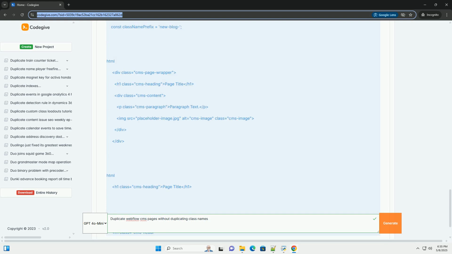3. Paste the JavaScript code from the previous section into the embed code editor. 4. Customize configuration variables: crucially, modify the configuration variables at the top of the script to match your Webflow project's setup. Source container ID: set this to the ID of the element in the source CMS item that you want to duplicate. Target container ID: set this to the ID of the container in the target, new, CMS item where the duplicated content will be inserted.